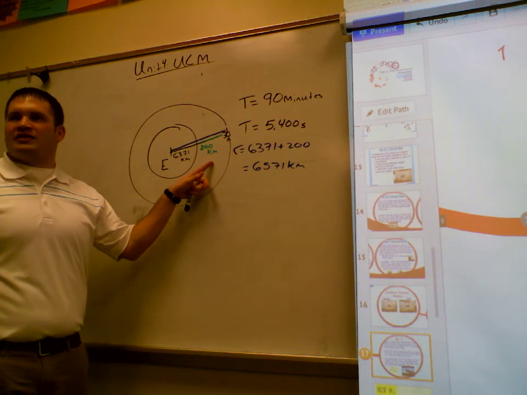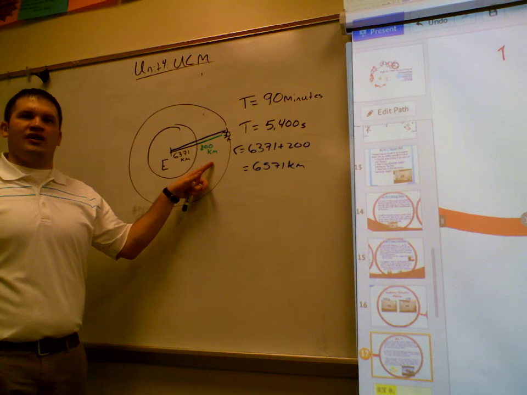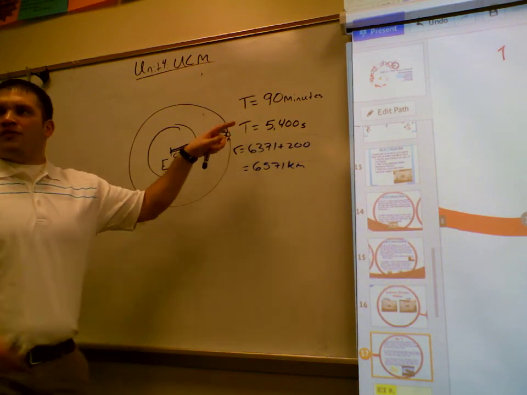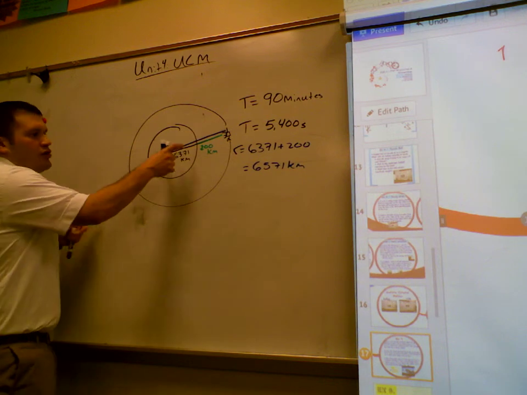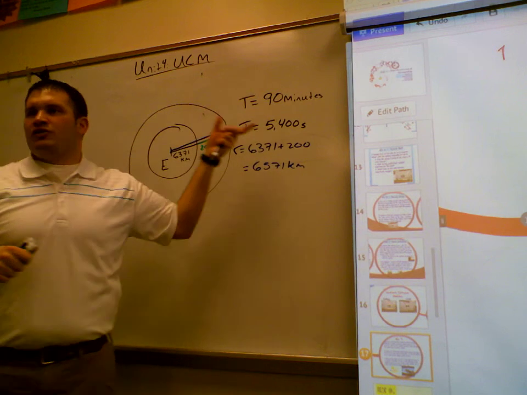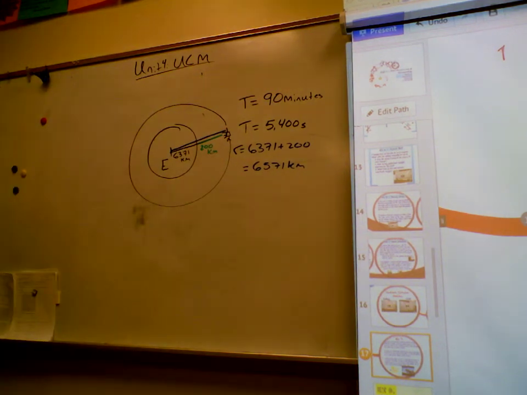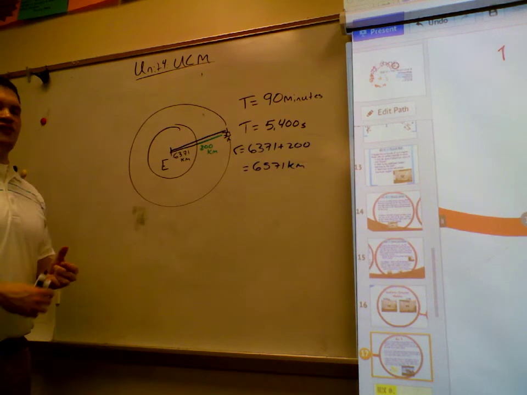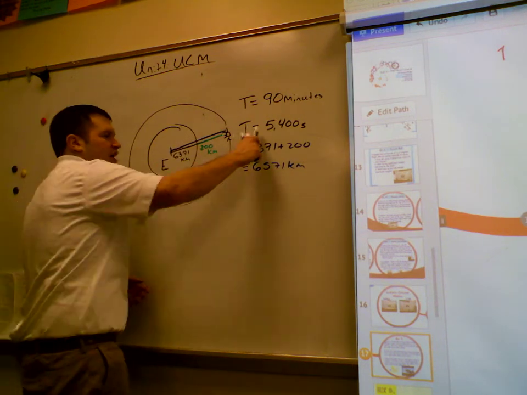But for the whole radius of the orbit, we have to include the radius of the Earth as well. And for the period they'd use 90, because students don't often want to convert. To do this problem successfully, we must convert minutes to seconds.